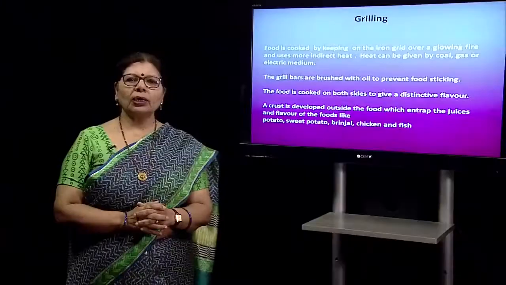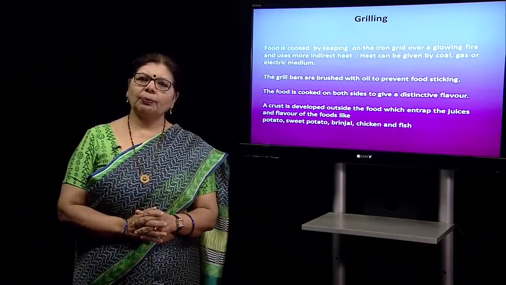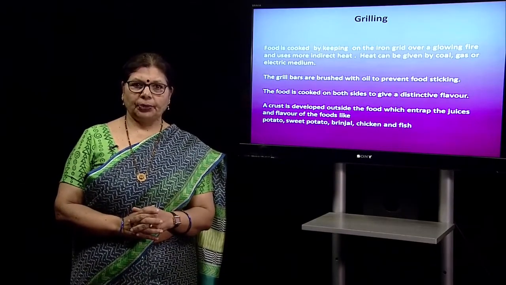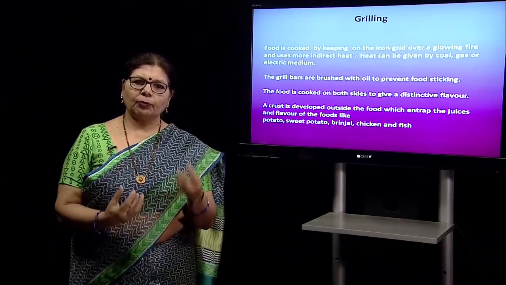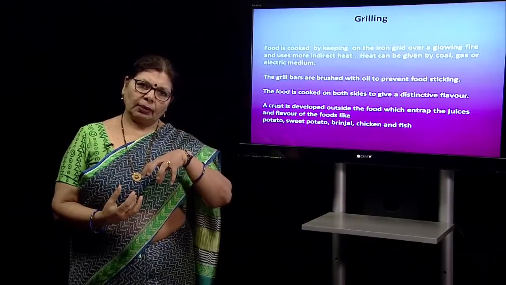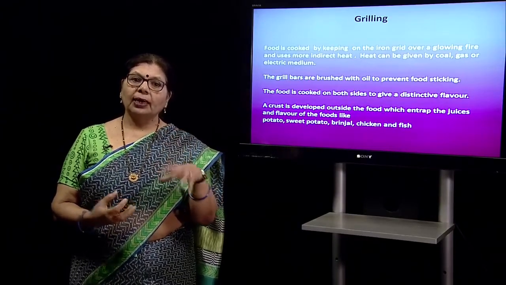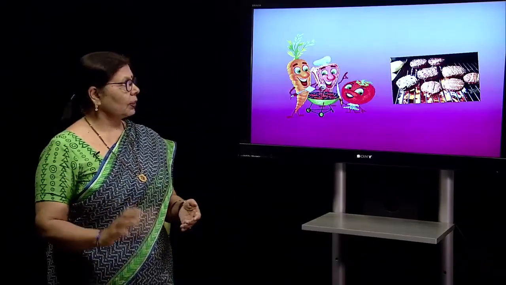Many times, particularly in non-vegetarian dishes, grilling is very popular. People like to consume grilled fish because in that the fire is direct and the food absorbs the fire and releases the juices and the flavor that gives a distinct flavor to the food. Here you can see how they are grilling and the ready-made grilled food is available.